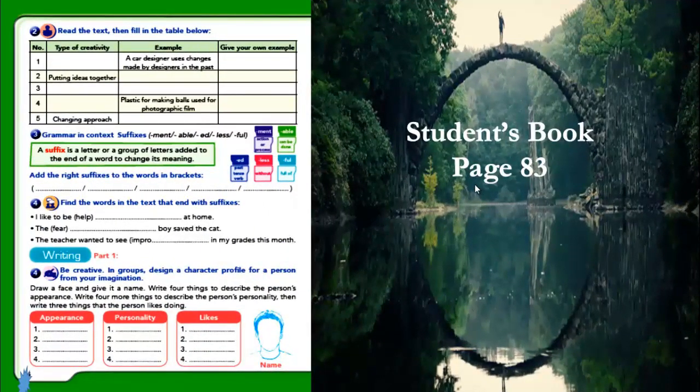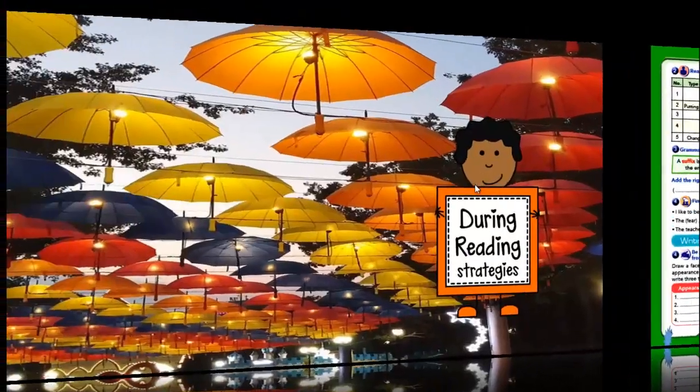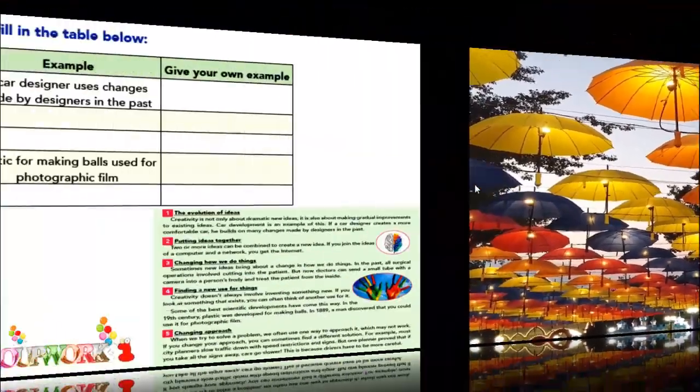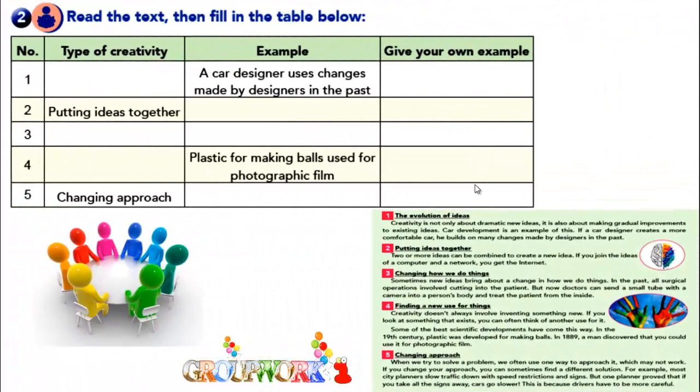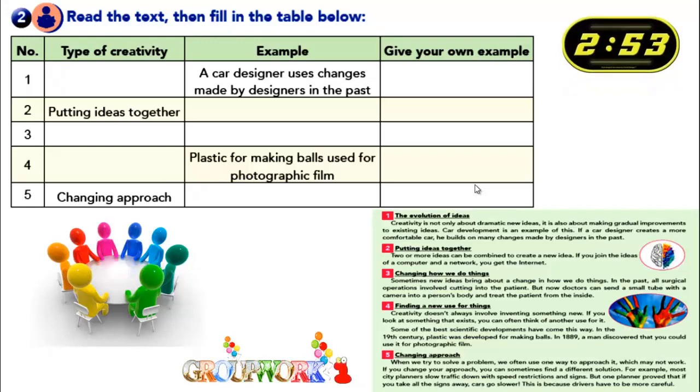You can pause the video and write them in your notebook, okay? And after that, we are going to check them together. Okay, so this is the exercise that we have. Take your time. Take about 3 minutes and come back again. Pause the video and after 3 minutes, come back again.